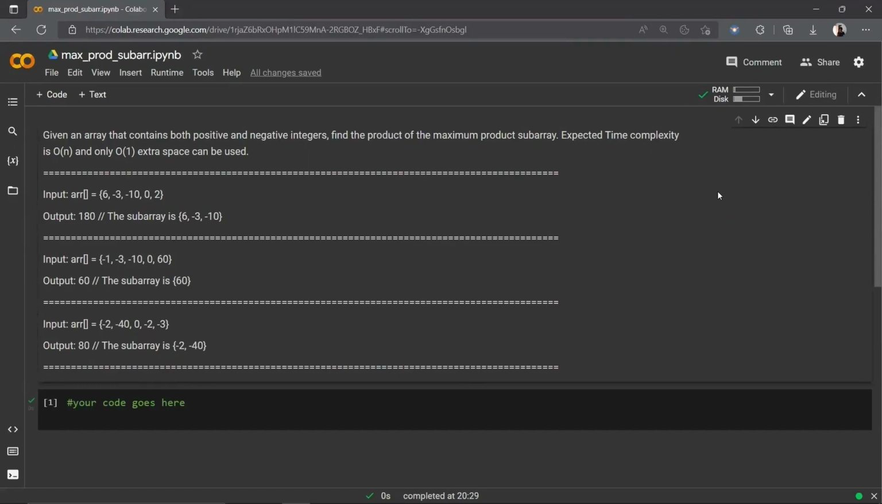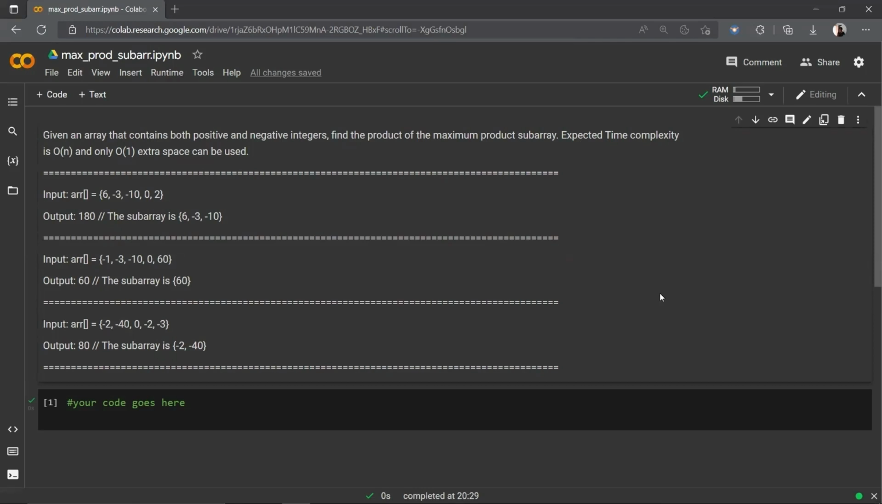In this video, we are going to solve a very simple problem, that is maximum product subarray. Here, we are given an array that contains both positive and also negative integers. We need to find the product of the maximum product subarray. The expected time complexity here is O(n), and O(1) extra space can be used.